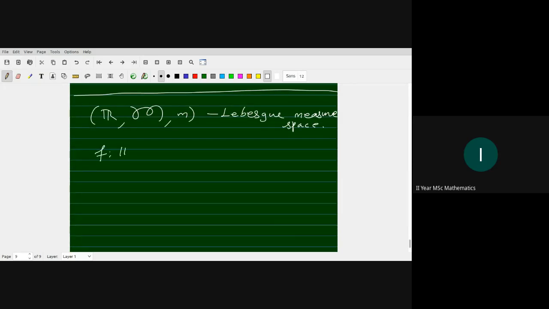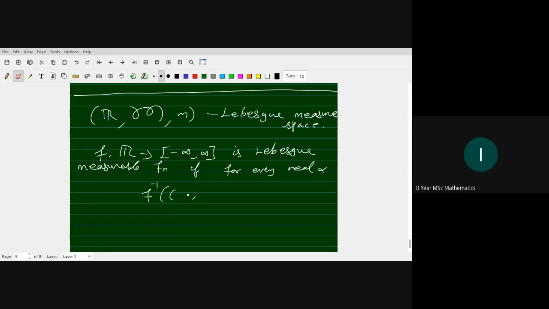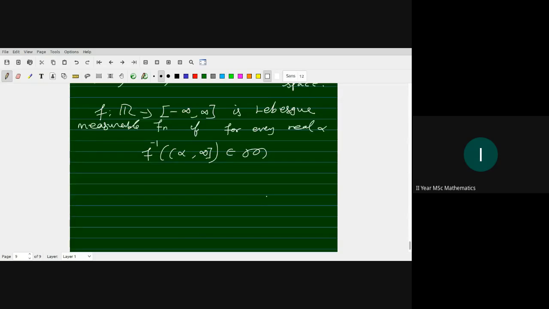Then f from R to minus infinity, comma, infinity is a Lebesgue measurable function if for every real alpha, the inverse image f inverse of (alpha, infinity) is a Lebesgue measurable set. Okay, this is an if and only if case.